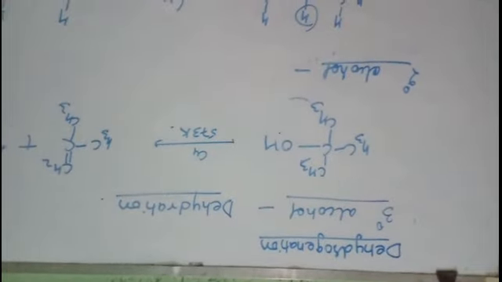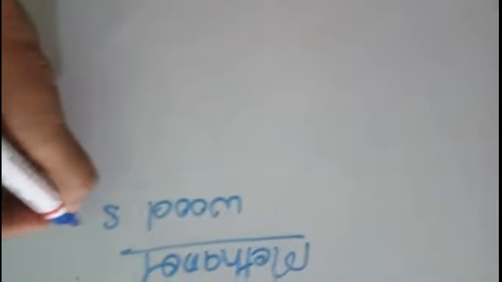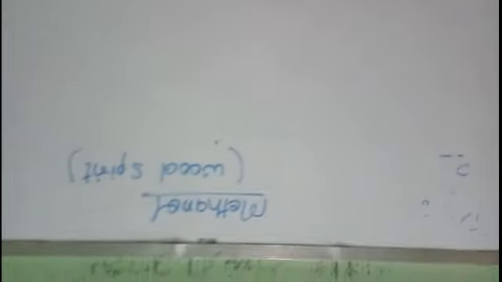Now next, the properties of alcohol are finished. Now we will study some commercially important alcohols. So students, two alcohols, that is methanol and ethanol, are highly commercially important alcohols. They are used greatly as a solvent in the industry. Methanol, first we will study methanol.